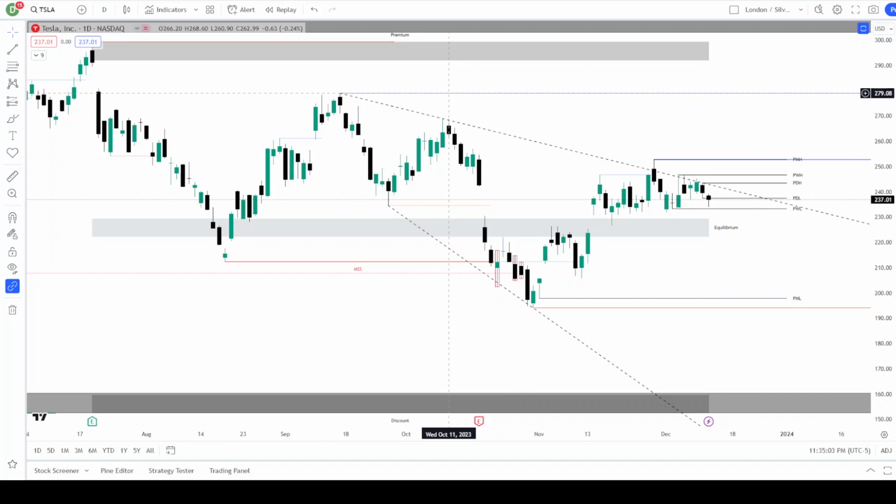Let's take a look at what we did today. So it was a bearish candle, down close candle. We gapped down. We traded down. We ultimately rallied up into the end of the day a little bit. But our daily bias is bearish. We closed below the low of the previous day.